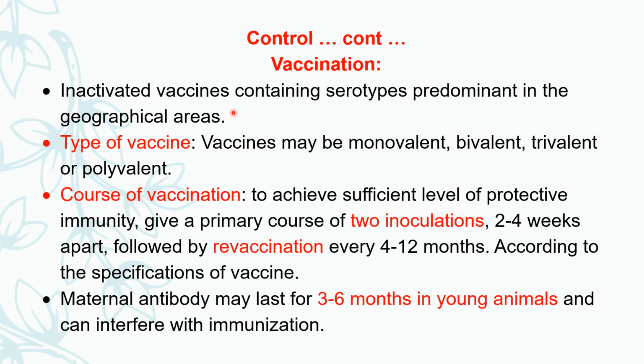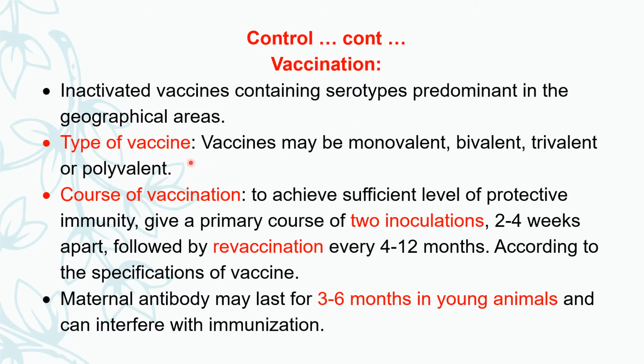The inactivated vaccines should contain prevalent serotypes or predominant serotypes in a particular geographical area. We should not use the serotypes which are not prevalent in a particular area, otherwise it will be of no use.